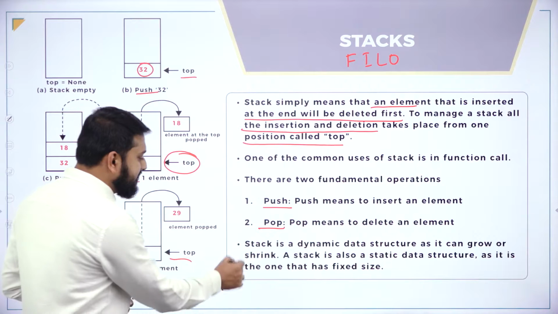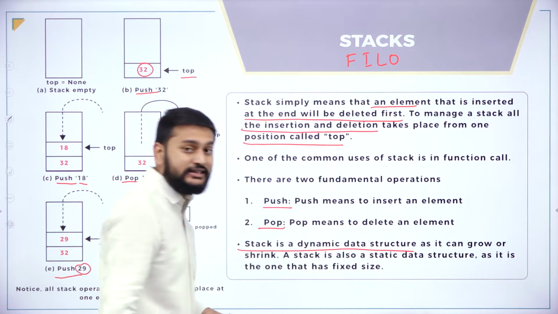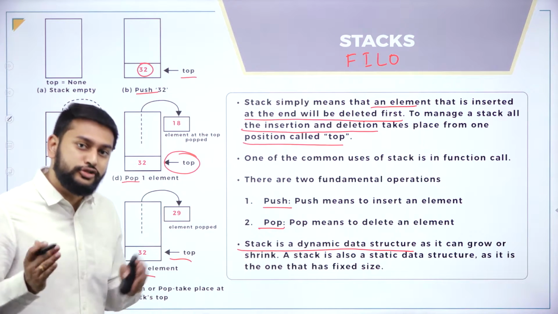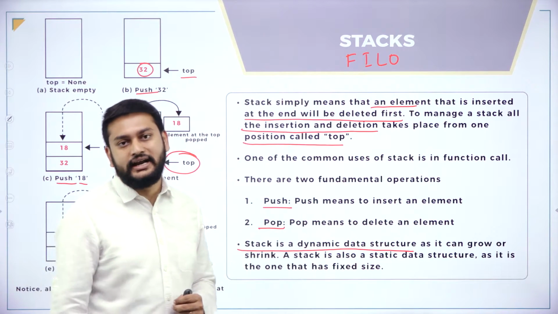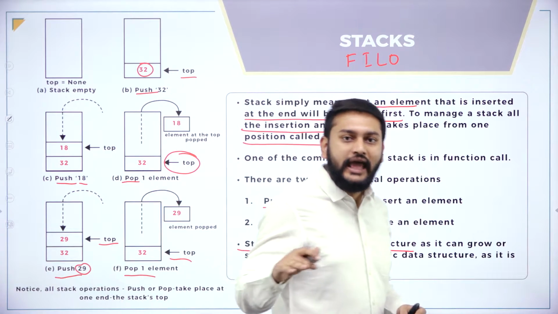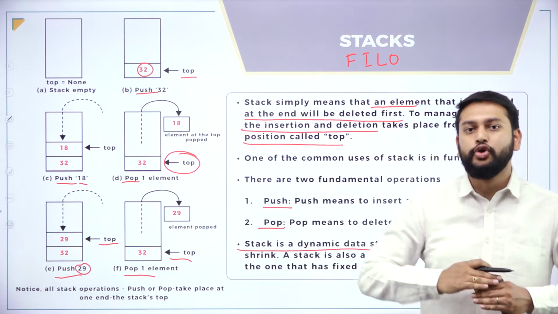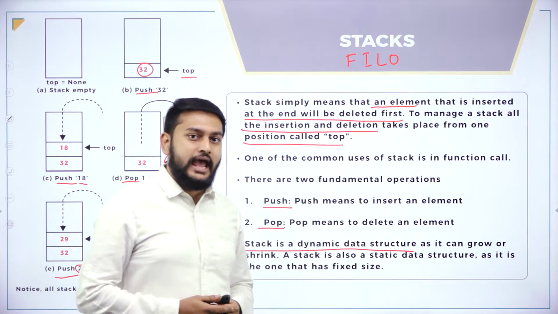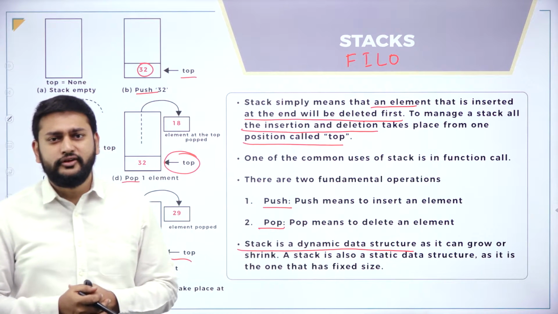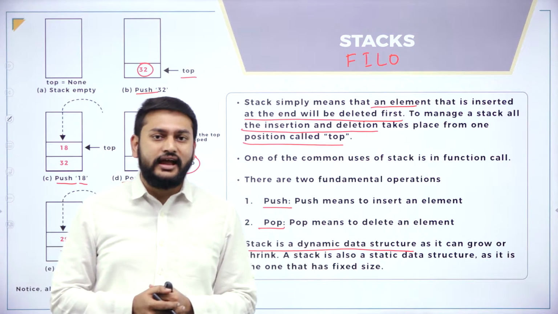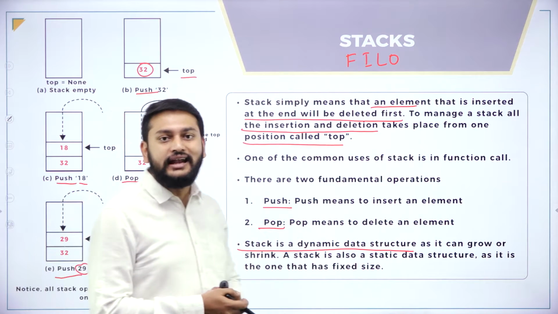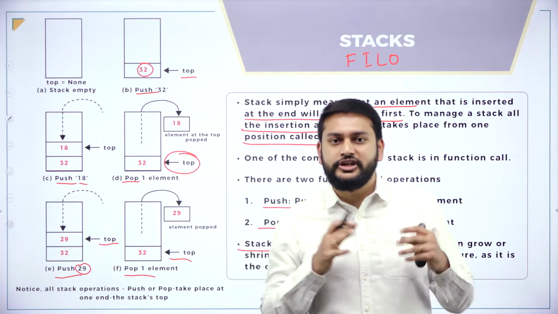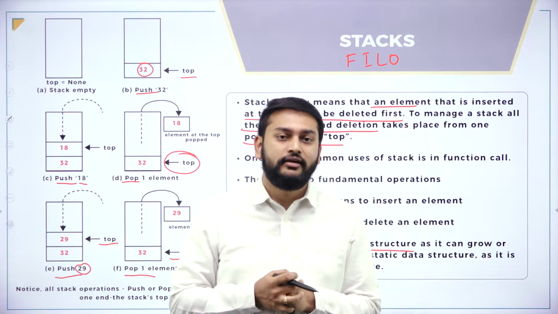Right? So stack is a dynamic data structure. Please understand, dynamic data structure in the sense it keeps on growing. And also you can call it a static data structure. Static in the sense fixed, dynamic in the sense it is variable, it can grow, is what you have to understand with respect to the stack. Right? You got a fair idea about the stack and the stack operations and how exactly the stack is working, right?